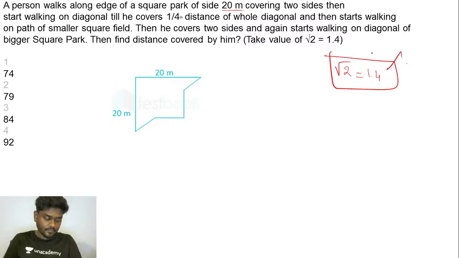Come on, guys, let's try to do this. Let's try to understand the question.